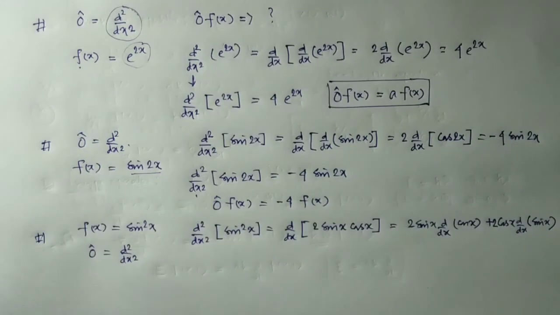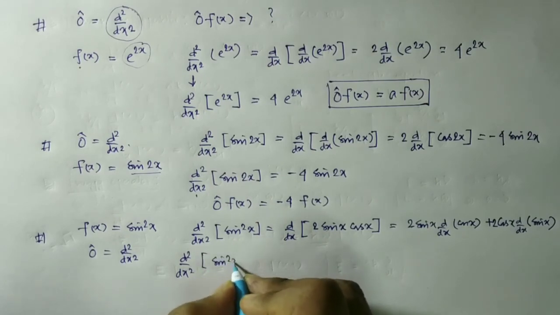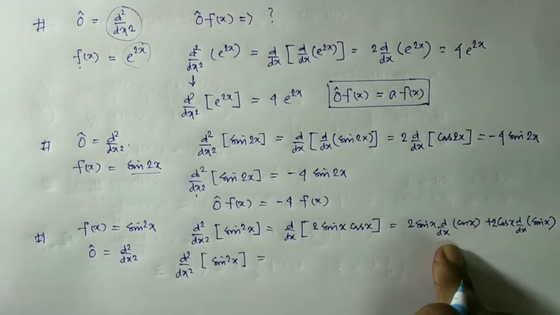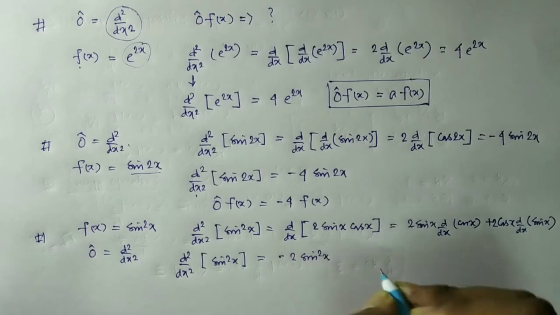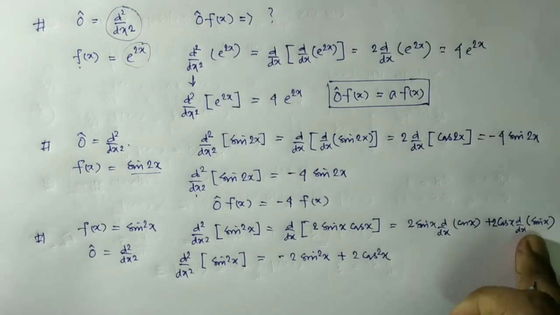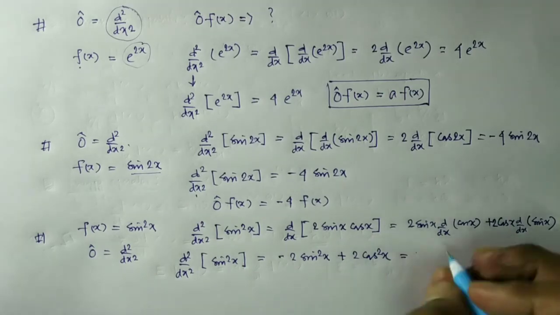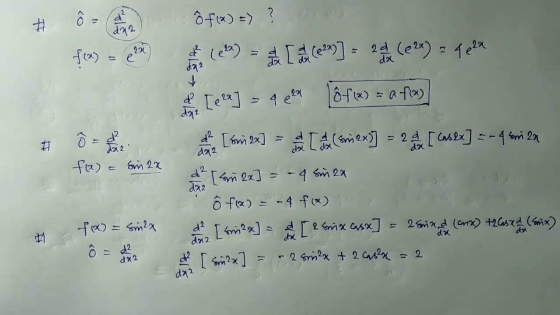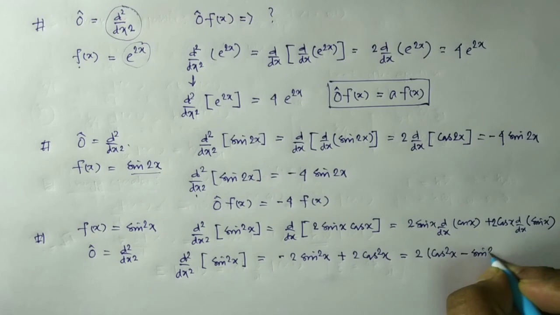Now you can write d2/dx2 of sin square x equal to, since d/dx of cos x is minus sin x, minus 2 sin square x plus 2 cos square x, because d/dx of sin x is cos x. If we rearrange and take common, sin square x is 1 minus cos square x, so we have 2 cos square x minus sin square x.